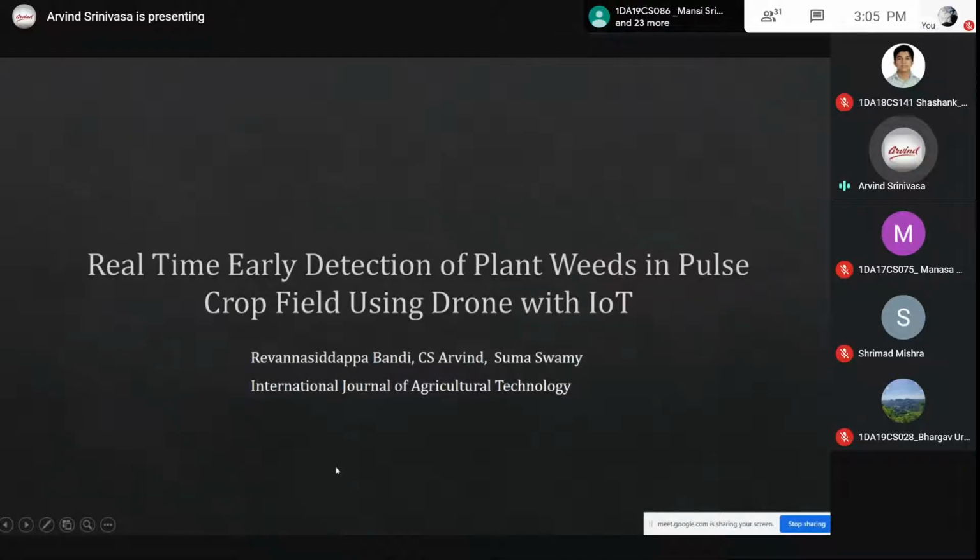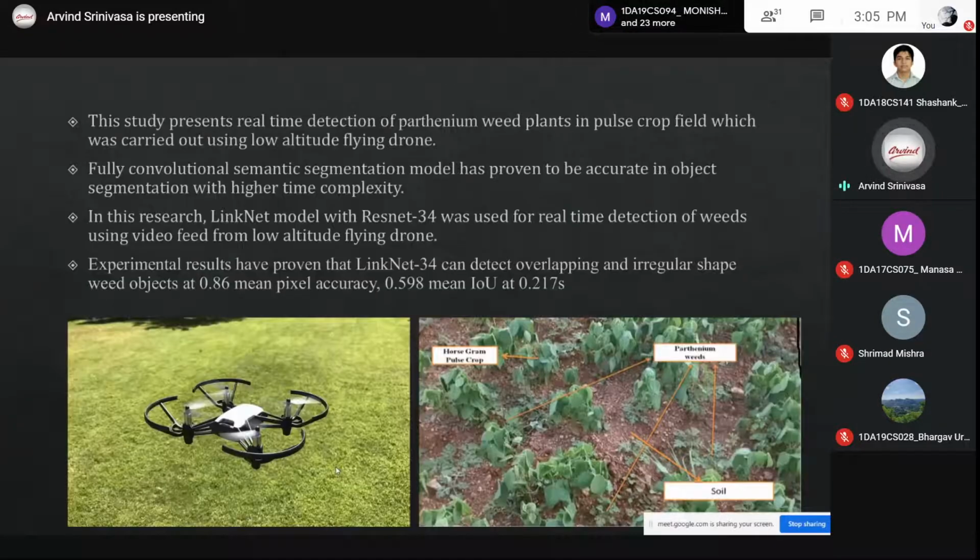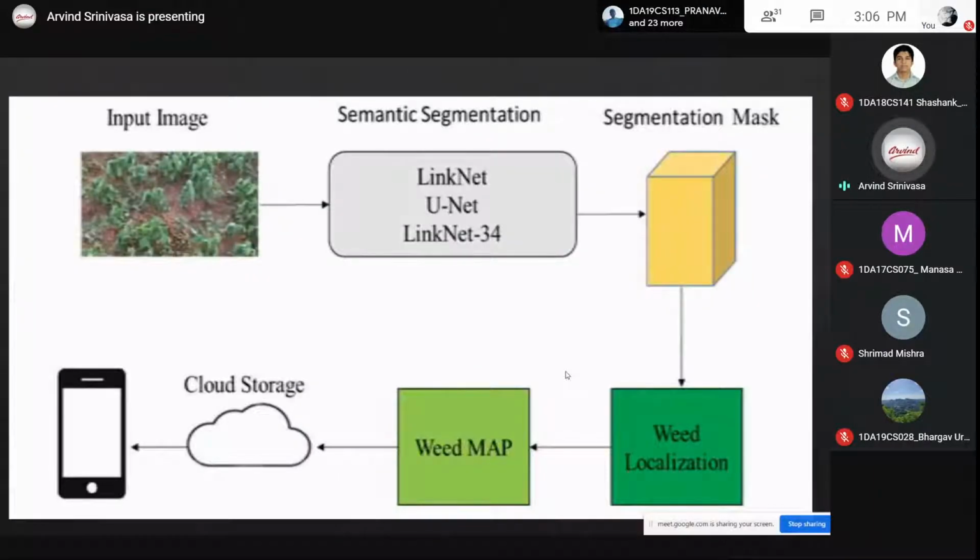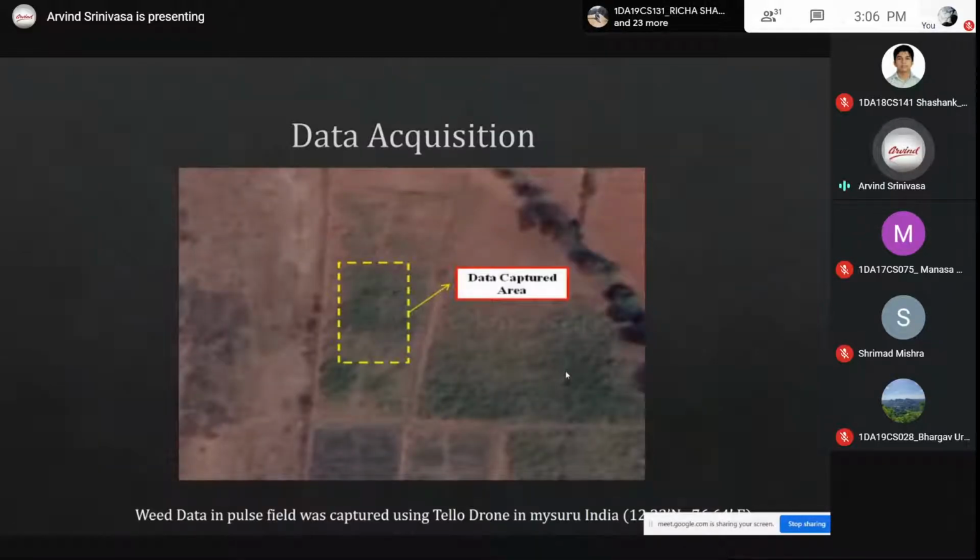This was for real-time weed detection in a pulse crop field with IoT. We used this nano drone to capture the weeds, the Parthenium weed, in a horse gram farm while flying this drone. Then we used semantic segmentation algorithms and did a comparison study, because this is a research work.